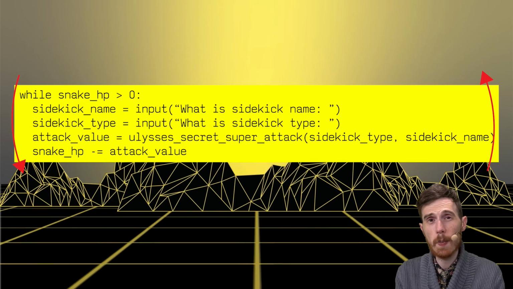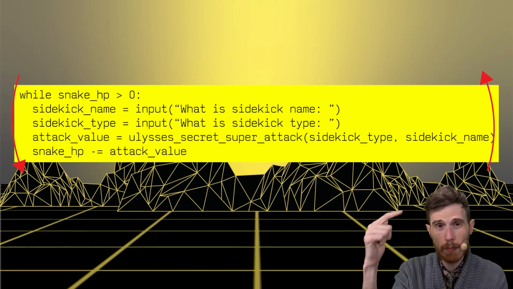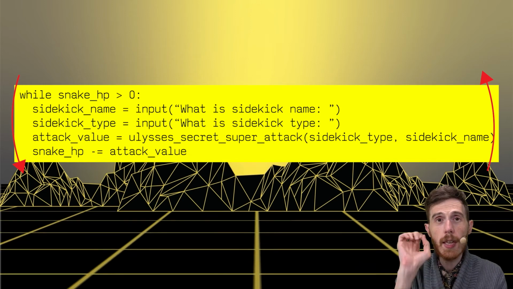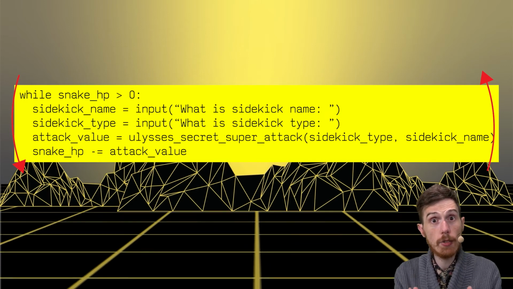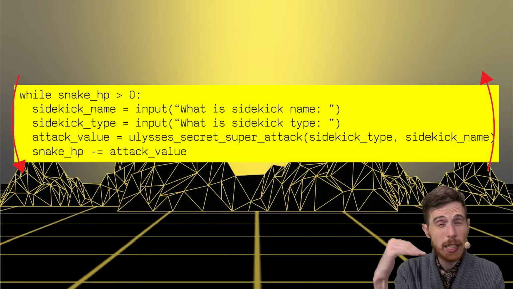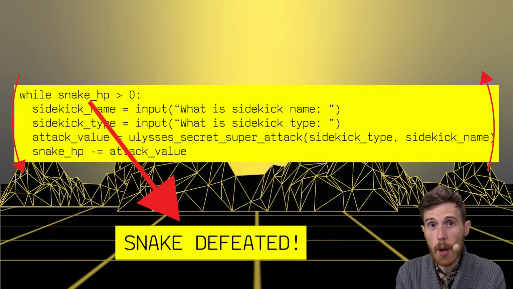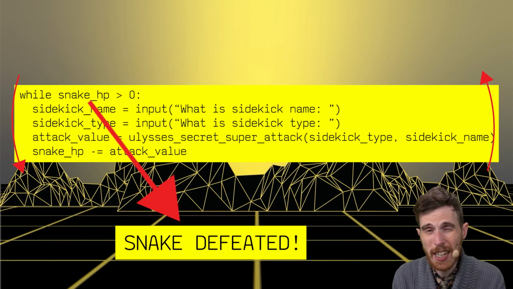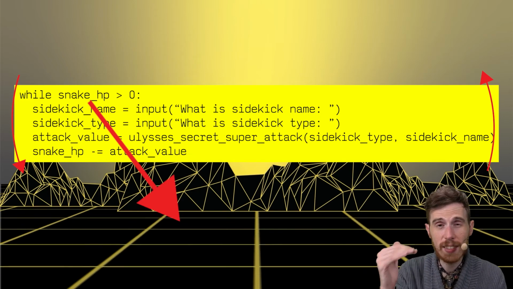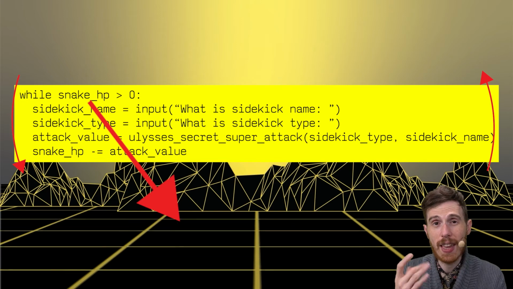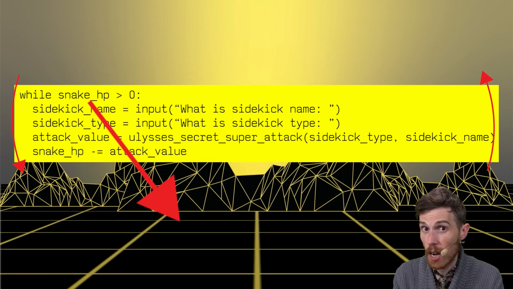So just like you might expect, the while loop is going to keep going. And it's going to keep checking every time it runs through its sort of course of instructions if the condition at the top is true, if snake HP is in fact greater than 0. And if that is true, it's going to keep going. But the minute it gets back to the top of that loop and it says, well, snake HP is no longer greater than 0, we jump out, we go down to the snake defeated message because we in fact have invalidated the condition. We have decreased the snake HP value enough that it's less than 0. So do you want to go see if that happens?